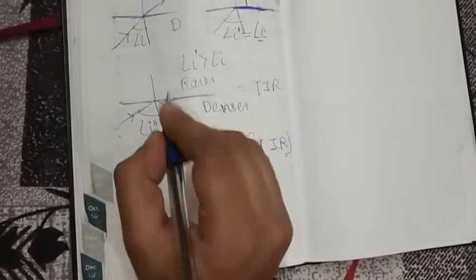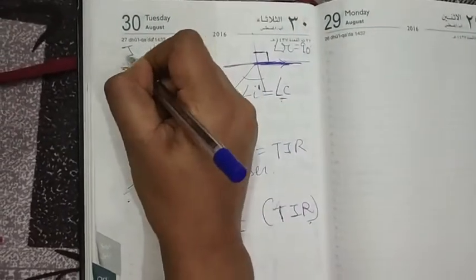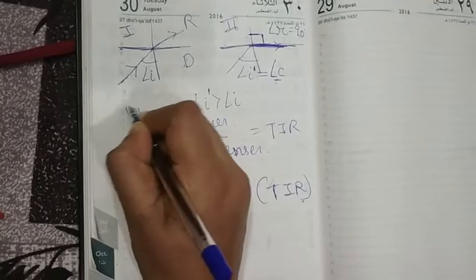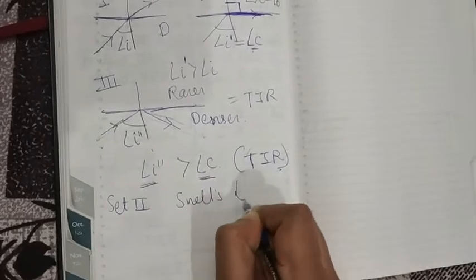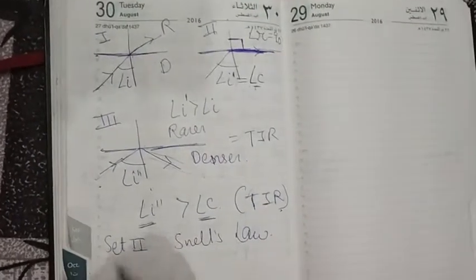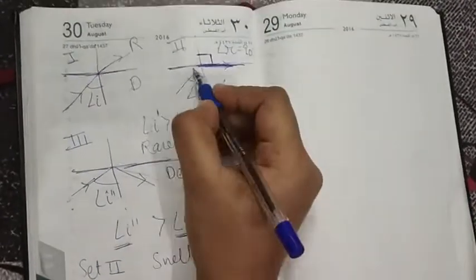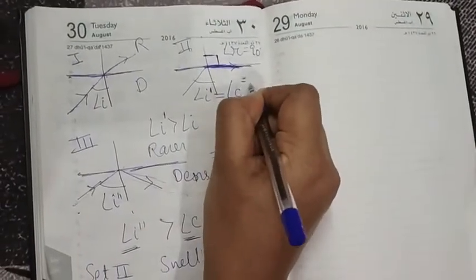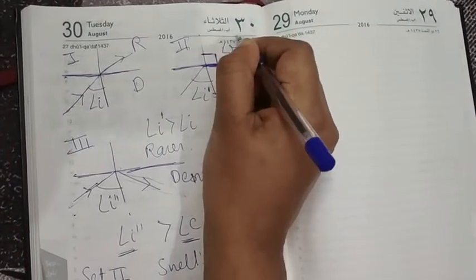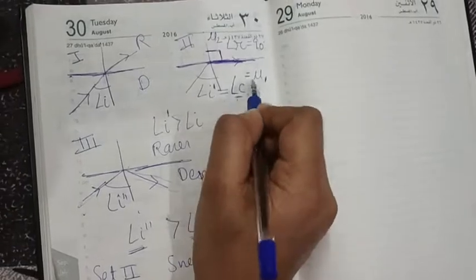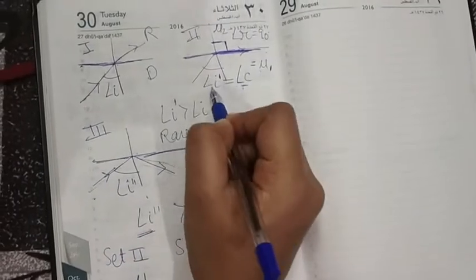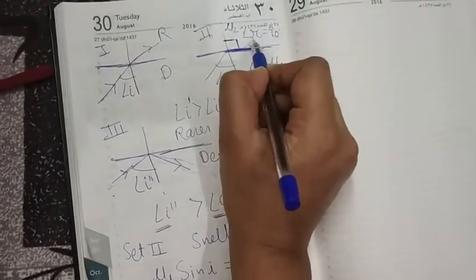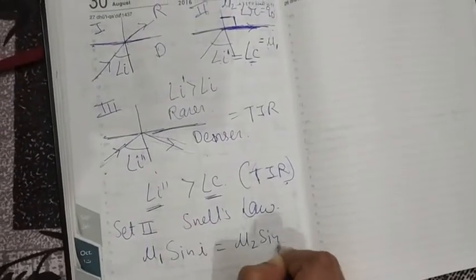Okay, so students, at this point, let's say this is my step first, this is my step second, and this is my step third. So at step second, if I apply Snell's law, look carefully, what happens? Let's say here the refractive index is mu1, and this medium has refractive index mu2. So if I apply Snell's law over here, then mu1 into sin I is equal to mu2 into sin R. This is Snell's law.